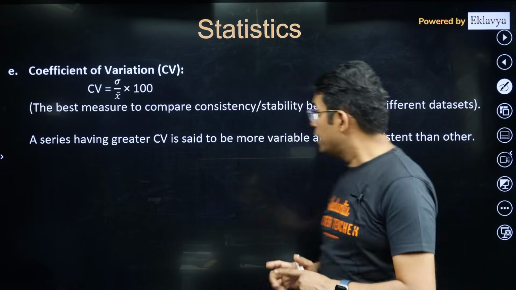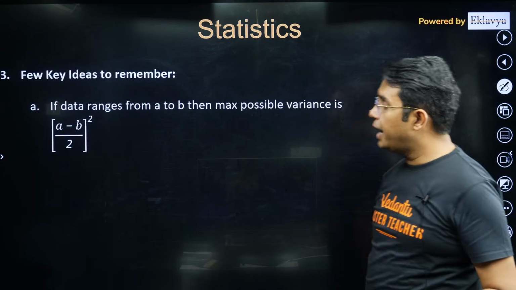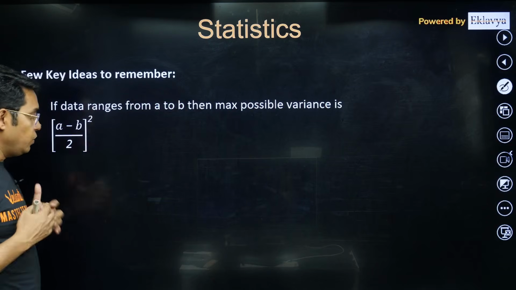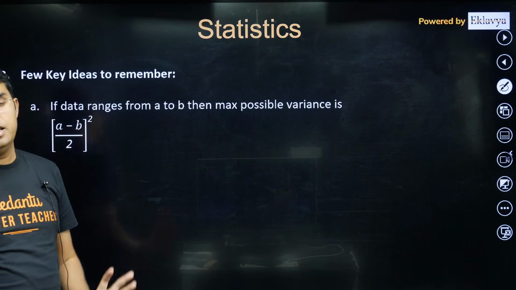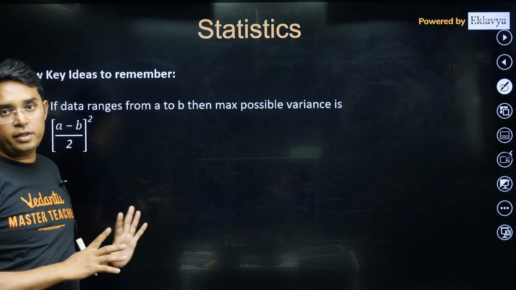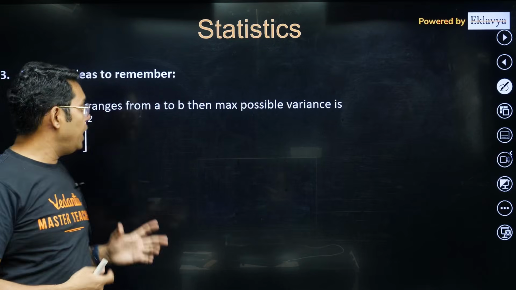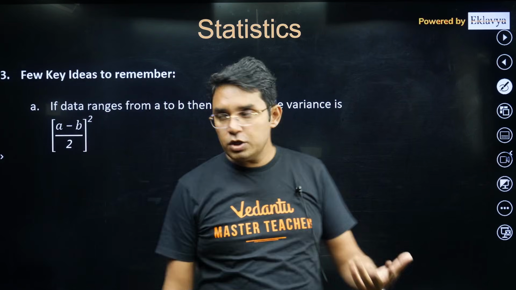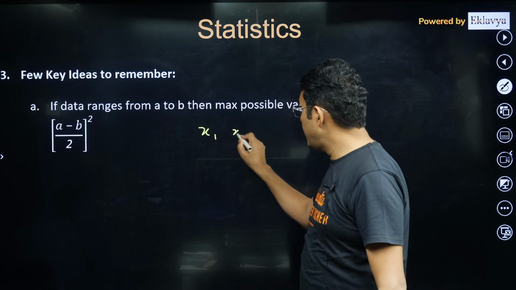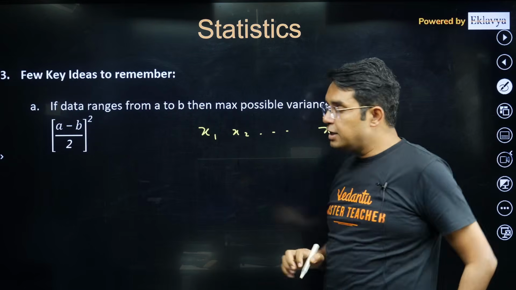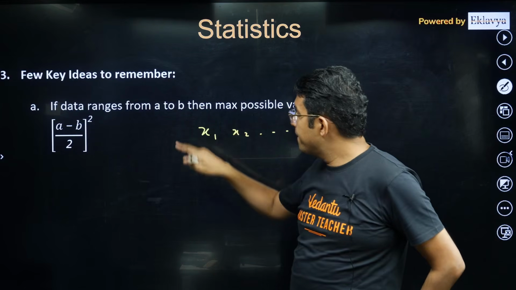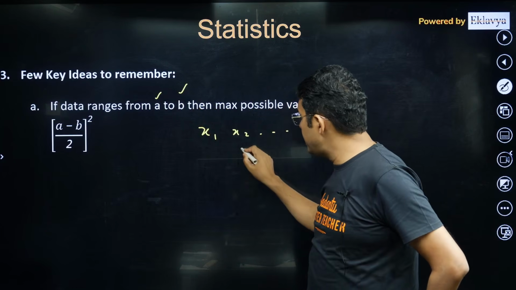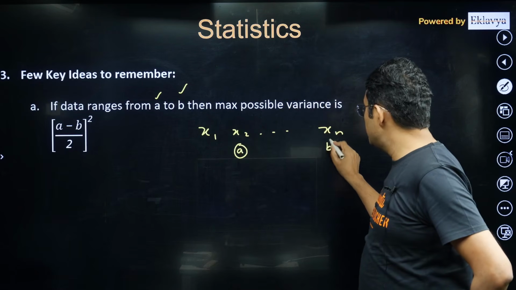Now I am coming to these key ideas that I was talking about in the beginning. This session is going to give you very important ideas, and you must know them and ponder upon how they come about. The first thing: if data ranges from A to B, suppose your values x1, x2 and so on up to xn are such that the least value is A and the greatest value is B. It may not be placed here, but somewhere the least value is A and the greatest value is B.